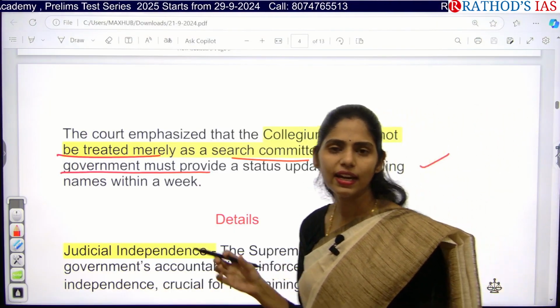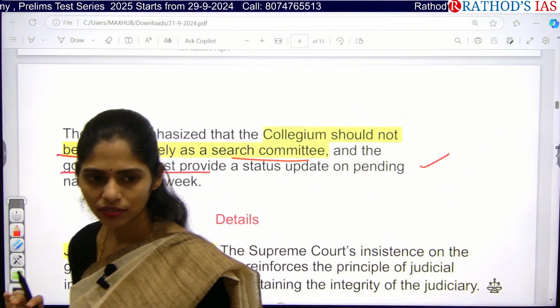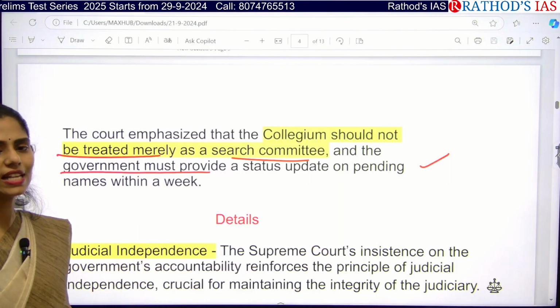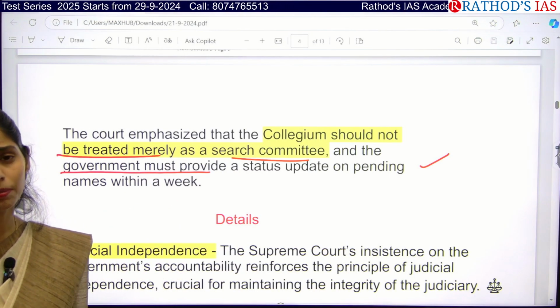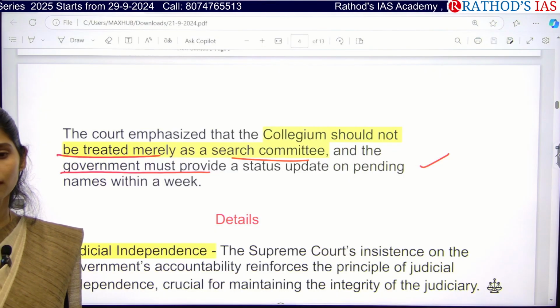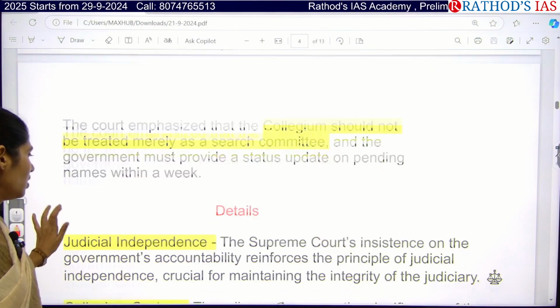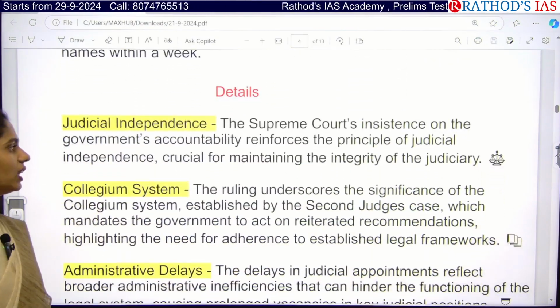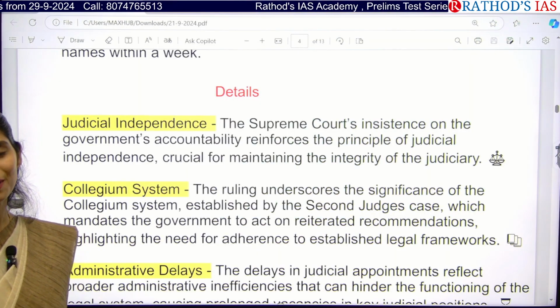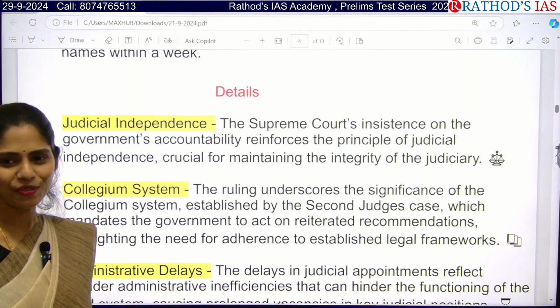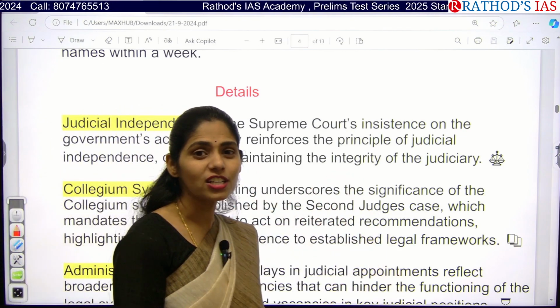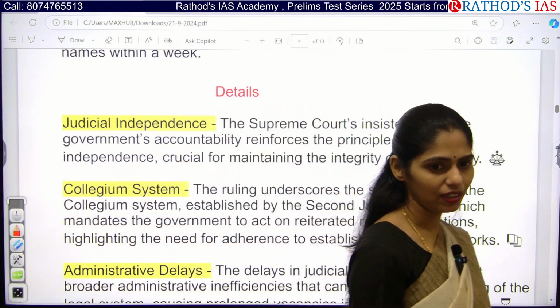So what can you understand by this step of the Supreme Court? Why is the Supreme Court asking the government that there should not be any delay? As you all know, the judiciary is independent, but if you see the appointment of these judges, is the whole institution independent? No, right?